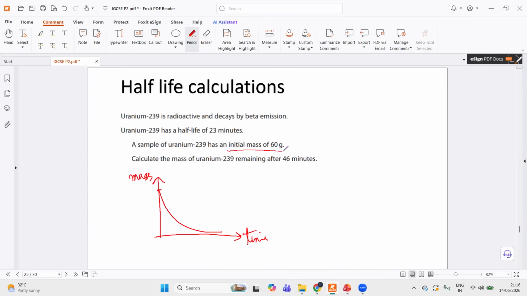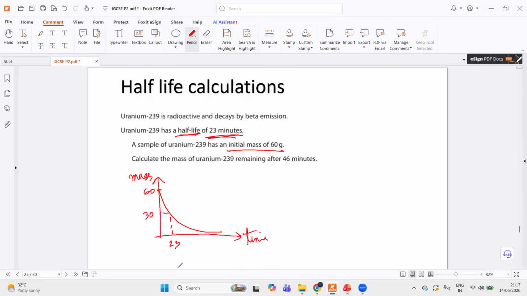So the initial mass is 60 and the half-life is 23, right? So in 23 minutes, 60 drops down to 30. And this is literally the definition of half-life. Half-life is the average time taken for half of the radioactive isotopes to decay, or the activity to halve, or the mass, in this context, to halve.